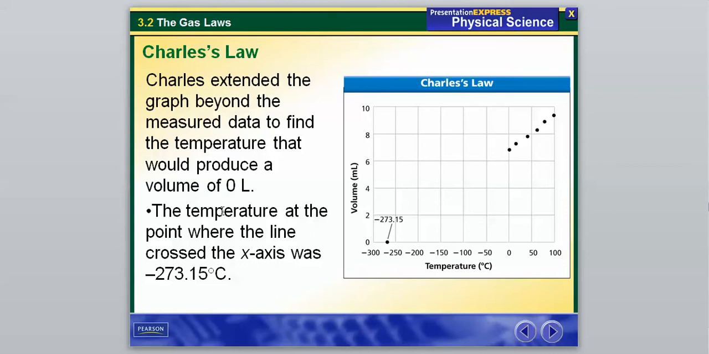And so he extrapolated, which is the fancy word meaning you predict off the trend. He didn't actually have data to show this, so he just looked at the trend to see where it would fall. There's his straight line, and if he extends his straight line, the temperature at the point where the line crosses the x-axis was negative 273.15 degrees Celsius. That number should be a little familiar to us because that is absolute zero. So he predicted that the temperature where we'd get a 0 volume would be at the lowest attainable temperature that we have.